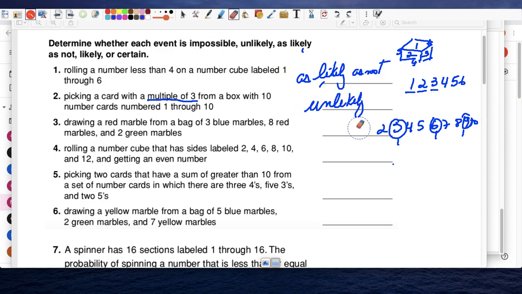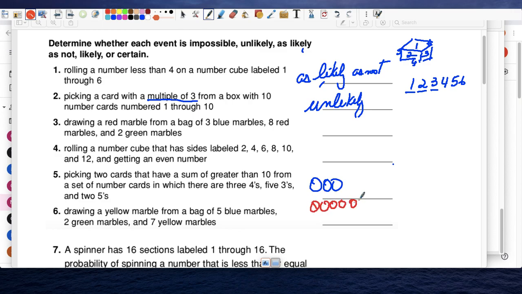Number 3, drawing a red marble from a bag of 3 blue marbles, 8 red marbles, and 2 green marbles. So in a bag, there's 3 blue, 8 red, and 2 green, and you want to take 1 red out.